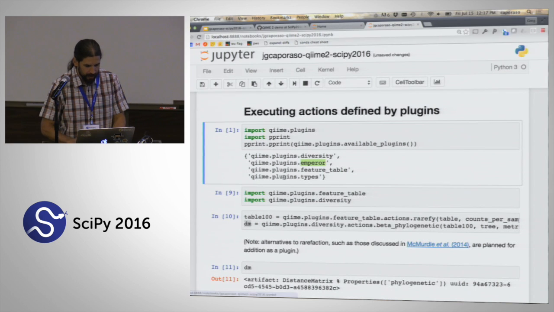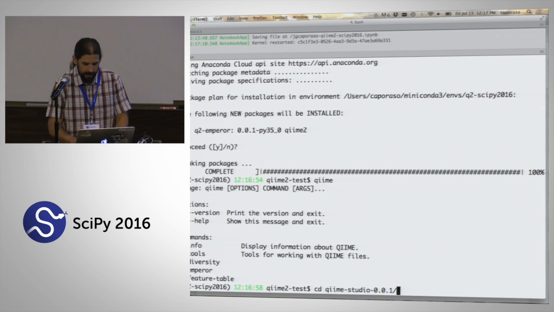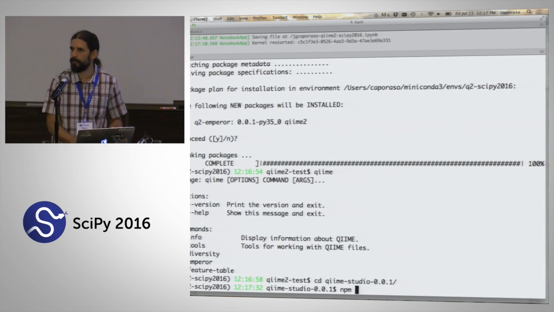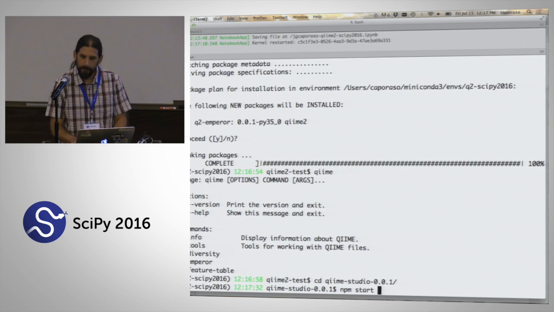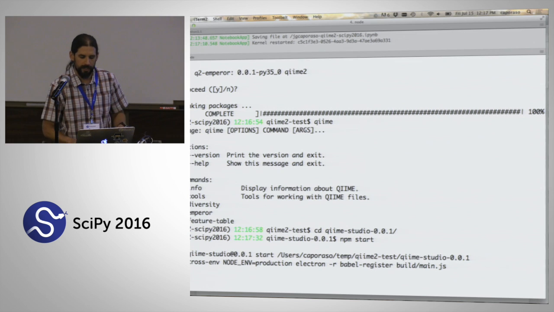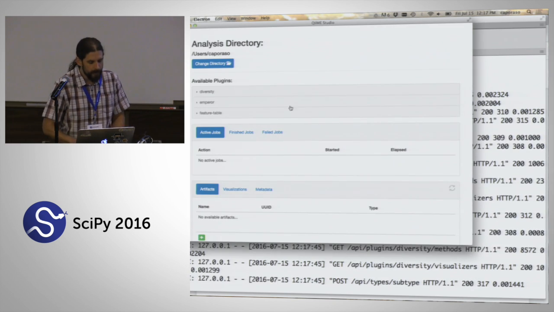Okay, so the last thing that I want to do here is demo one more interface. And this is going to be what we call QIIME Studio, which is our first graphical user interface for QIIME. This is an Electron-based interface, and it's available through a source installation right now, but soon this will be available as a regular desktop app.